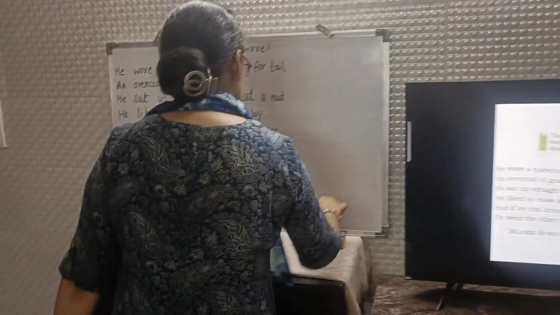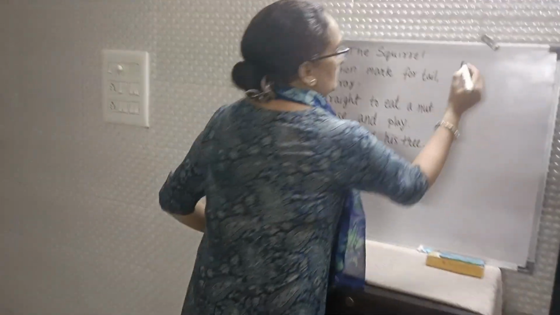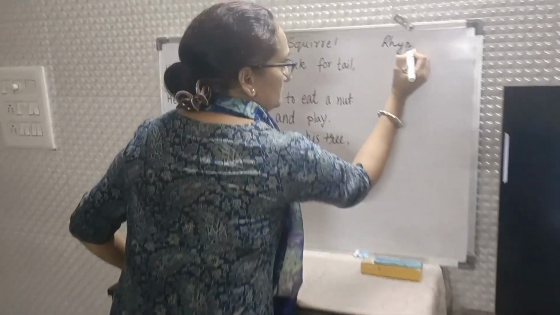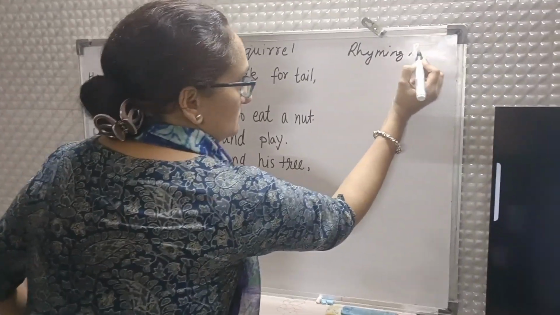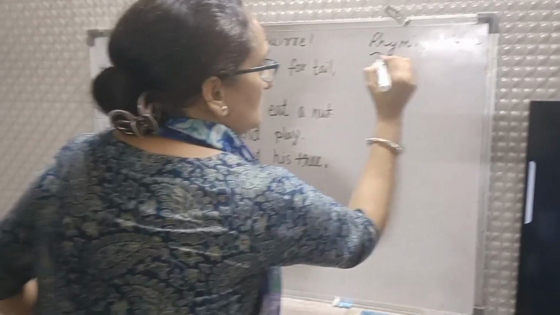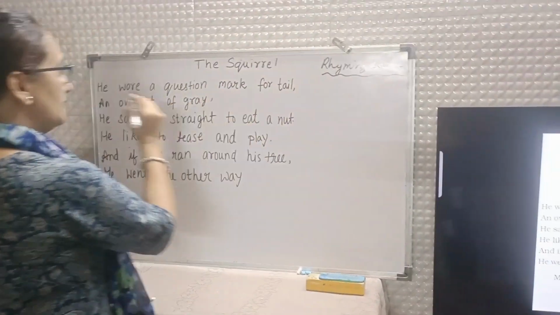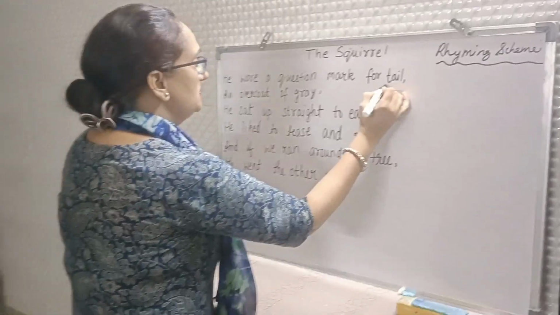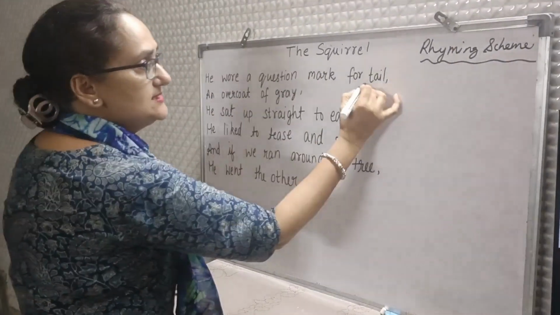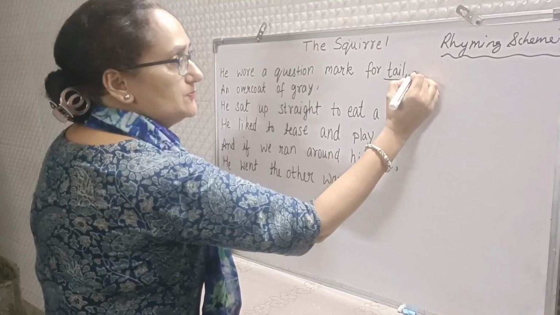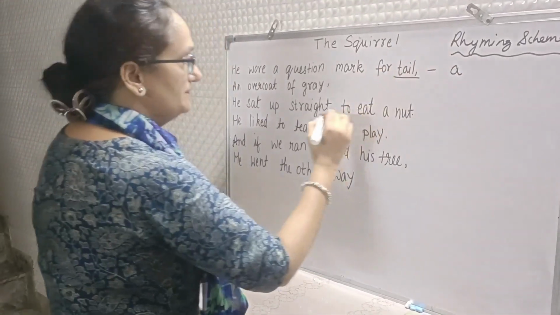Okay, now let's discuss the rhyming scheme. To understand a rhyming scheme, first we see the last word of the first line. It is tail. We put A here.